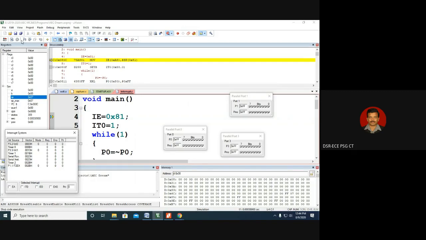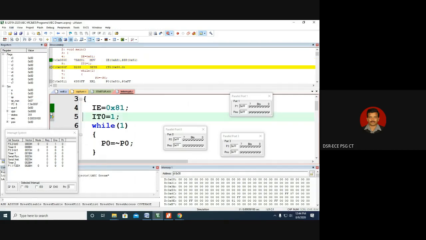If you observe carefully, I am executing now. The program execution is pointing to the fourth line. That means I am doing single step. That means we are initializing the interrupt register IE to enable the interrupts. Just single step. So now you can see external interrupt is there and external interrupt 0 is enabled.